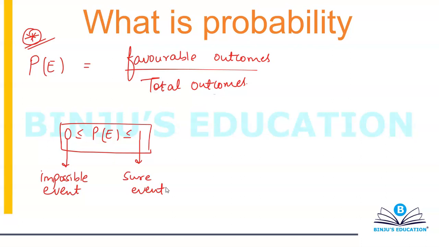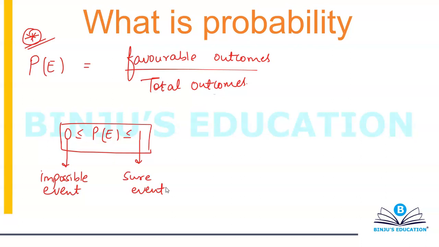For example, if you're rolling 2 dice simultaneously and I ask you what is the probability that the sum of the numbers appearing on the top faces is equal to 1, you will say that the probability is 0, because that's never going to happen. The minimum sum that you can have is 1 plus 1, which is 2. You can never have a sum of 1.